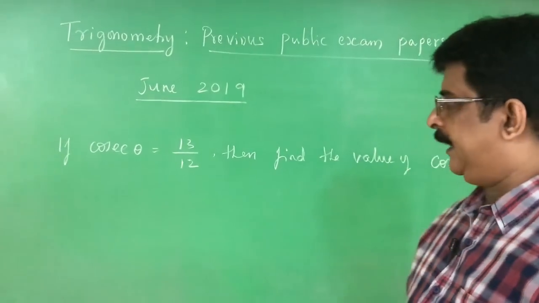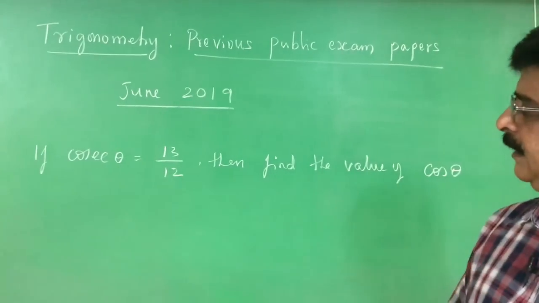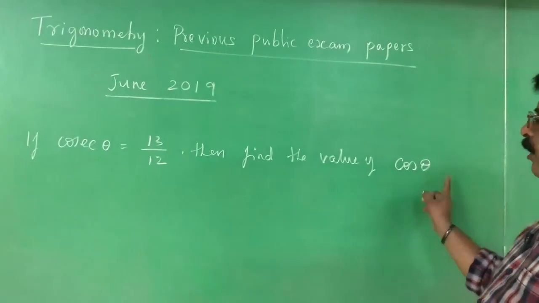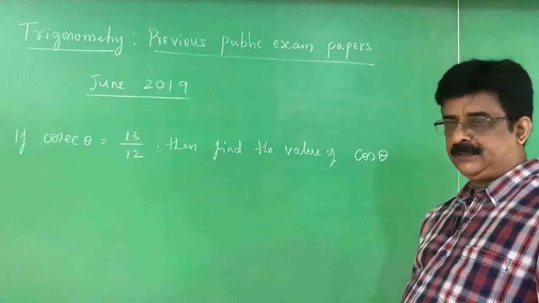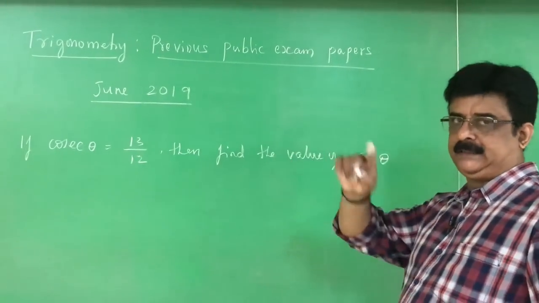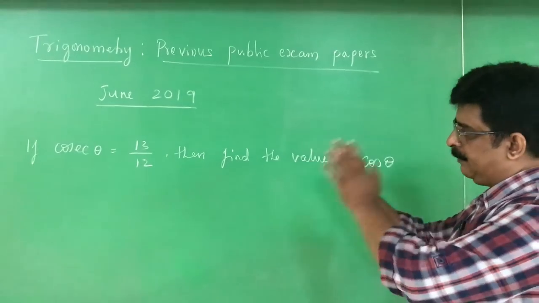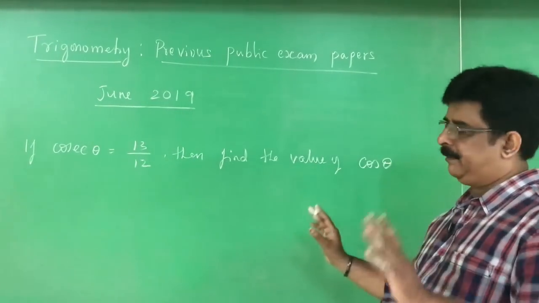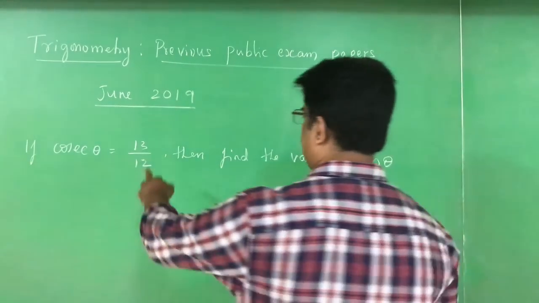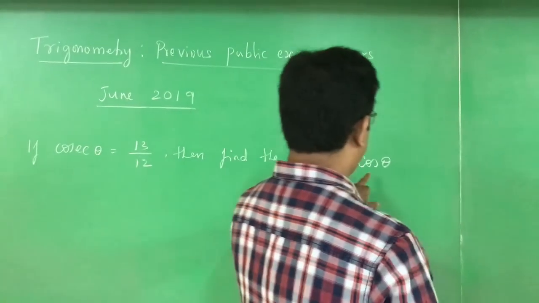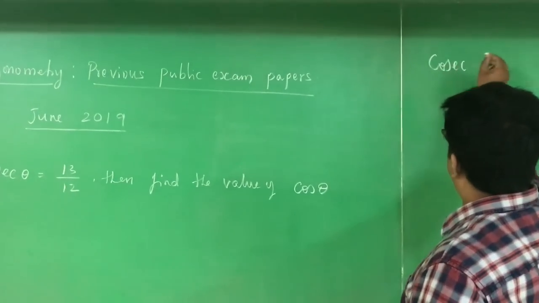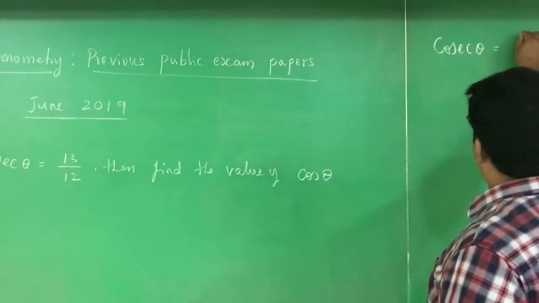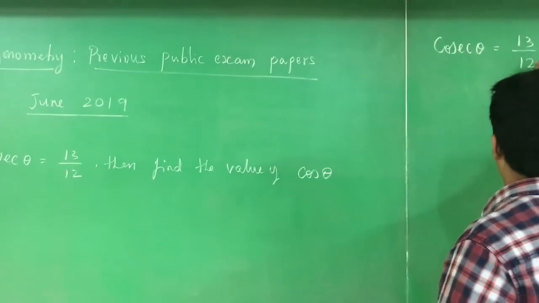This problem says, if cosecant theta is 13 by 12, then find the value of cos theta. It is a problem based on trigonometrical ratios. Here we have to use the Pythagoras theorem. This type of problem is there in every question paper. What is given? Cosecant theta is equal to 13 by 12.